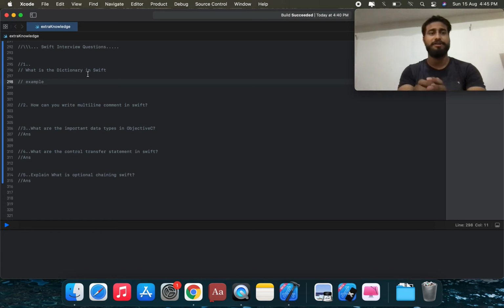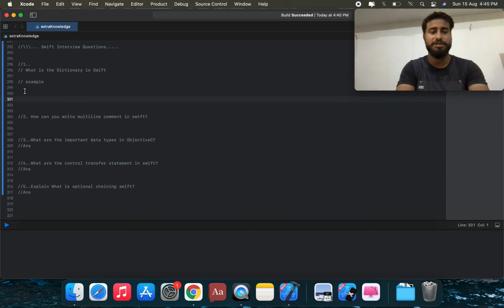And the simple definition is a collection whose elements are key value pairs. Okay, so we're going to create an example. Suppose we create a text dictionary.